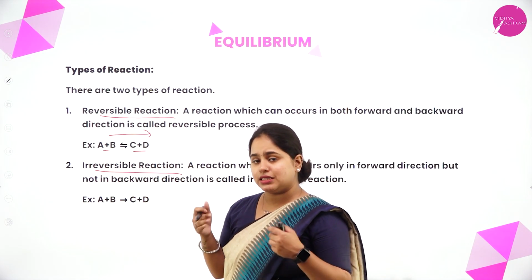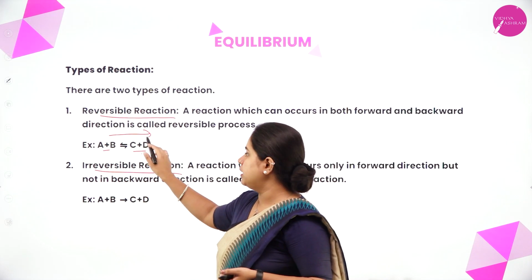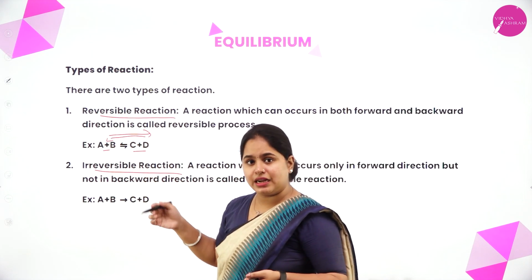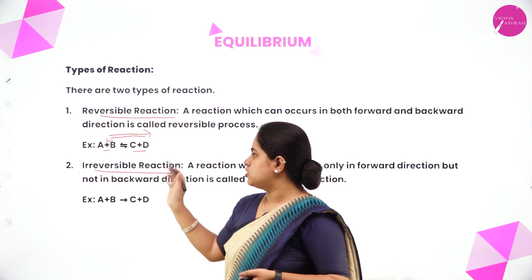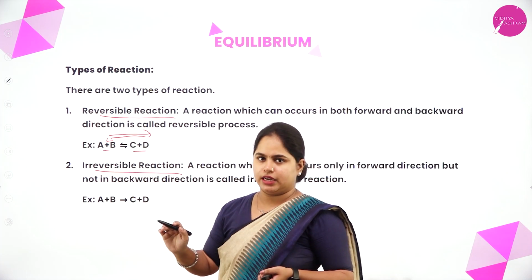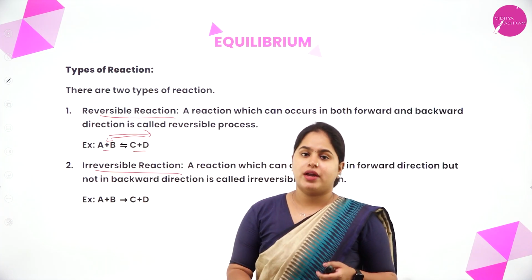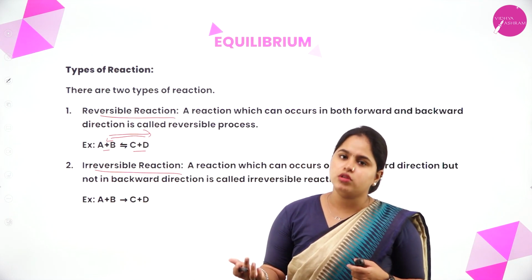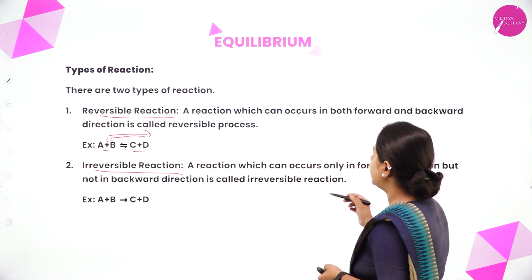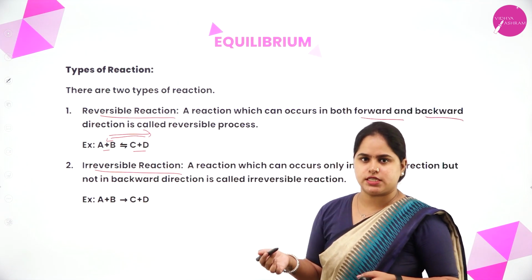Okay. So it is a reversible reaction. That means C and D can also combine and form A and B. In that case, C and D will be the reactants and A and B will be the products. So that is called the backward reaction. So this is your forward reaction and this is your backward reaction. Such reactions are called reversible reactions, which can happen in both directions. A reaction which can occur in both forward and backward direction is called a reversible reaction.